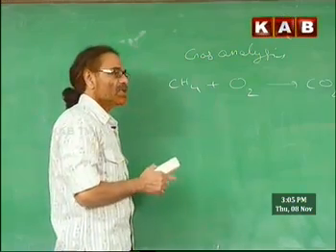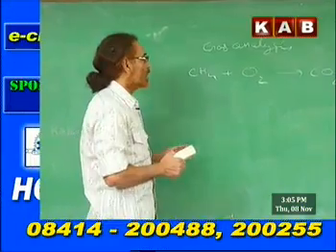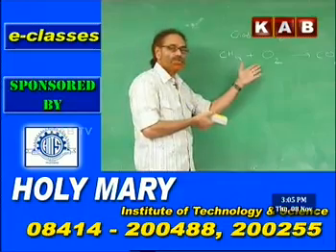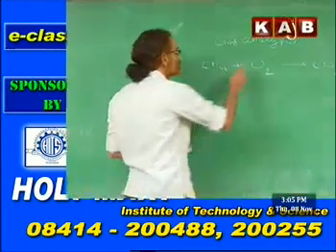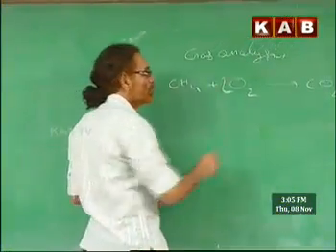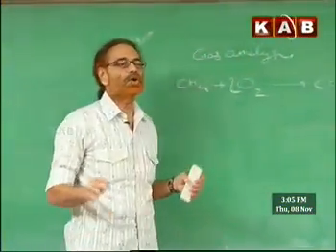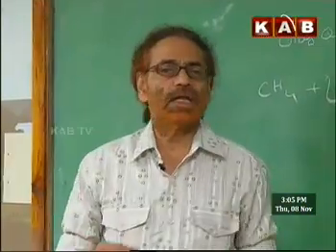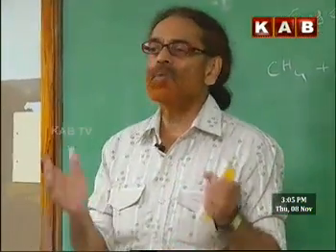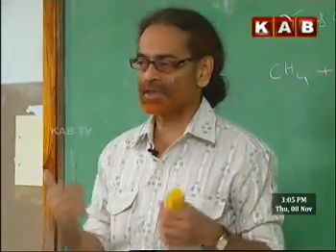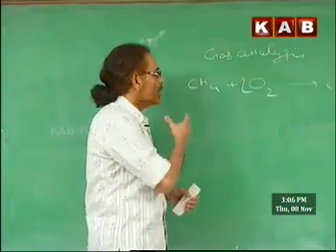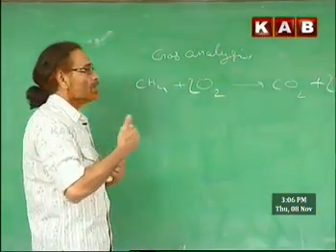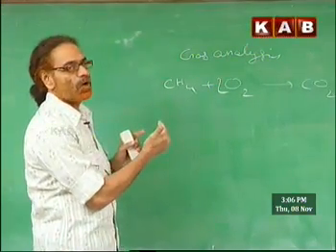By applying laws like Gay-Lussac's law, we understand that the ratio of volumes is in the ratio of the moles of the substances. So the information about the stoichiometry of reactions can be understood from these measured volumes. So it is called gas analysis. And in this work, we need to use certain selective absorbents to understand how much of this gas is present, how much of the other gas is present, etc. For example, in this reaction, methane gas is burnt in oxygen gas producing carbon dioxide, etc. In this process, there are some changes we find.